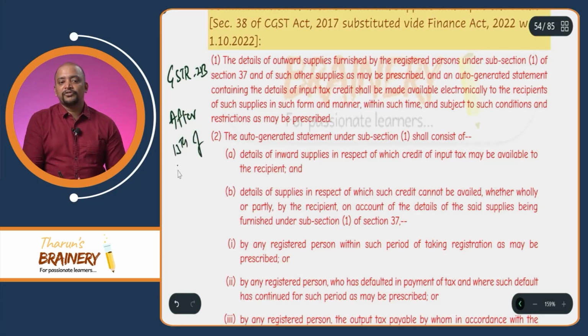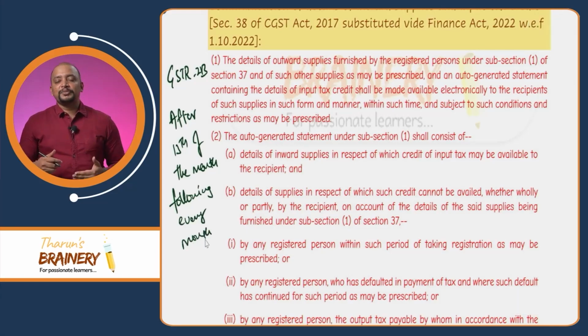Why 13th of the month following every month? Because whenever IFF is required to be filed by the supplier, GSTR1 is by 11th, but under QRMP, GSTR1 will be filed by 13th of the month following every quarter. Moreover, for the first and second month, the Invoice Furnishing Facility, IFF, is optional, of course, but it will be filed by 13th of the month following every month for the first and second month. That's the reason why they have now made it the 13th.